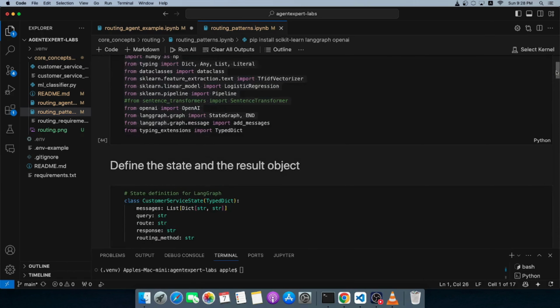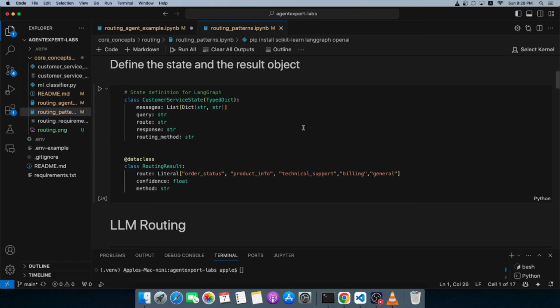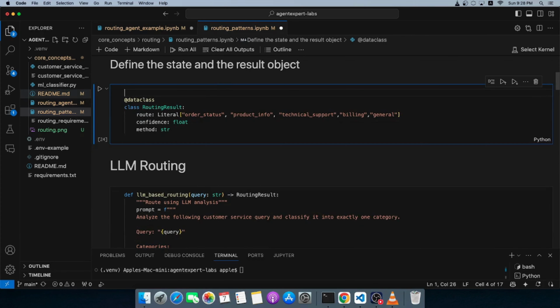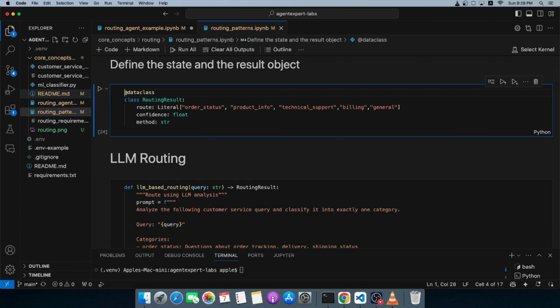Now let's look at the LLM routing first. So I'm going to delete this. We don't need this here at this point in time. We need to define the result of every classifier, and our classifier needs to have 3 fields.